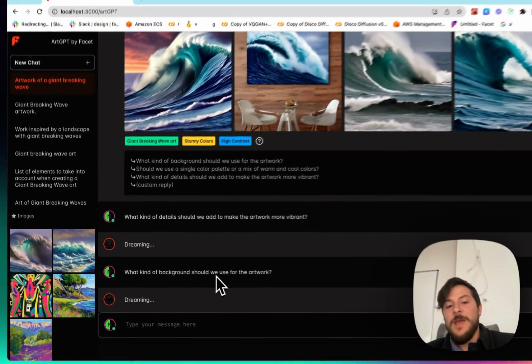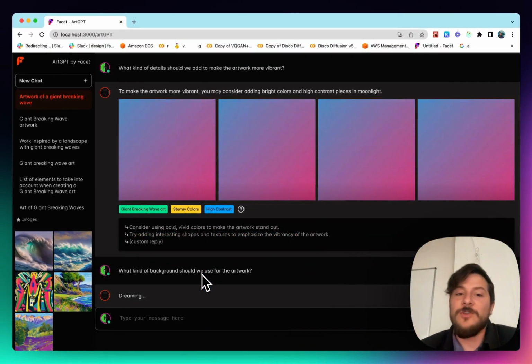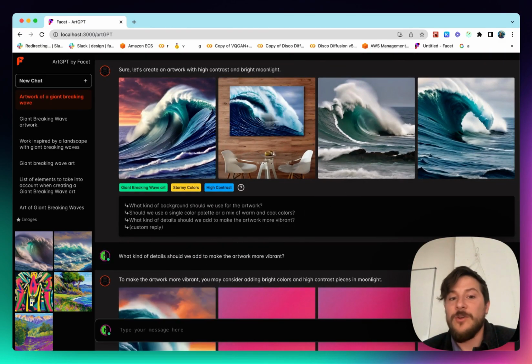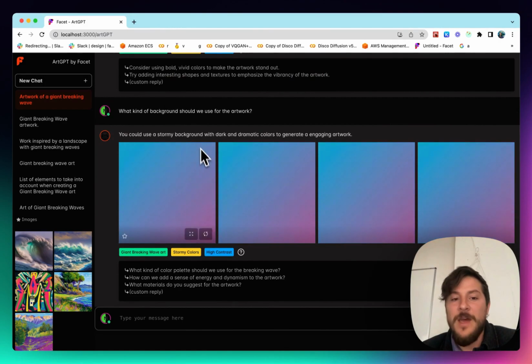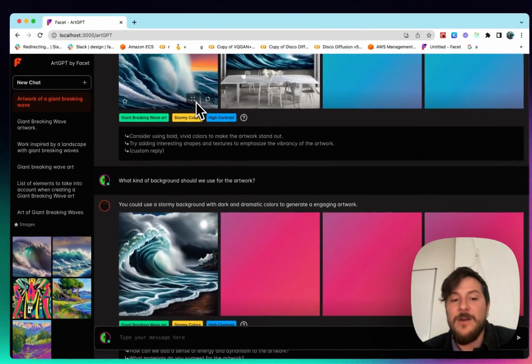What kind of background should we have? Let's see what ideas it has for us. See what sort of visual inspiration our art friend can give us. We can go ahead and look at these some more. And wow, this one I'm starting to really like, especially these two on the left and the right. Let's see what else is coming in here. We've got a bright sunset. Wow, I really like what it's done with the background here.